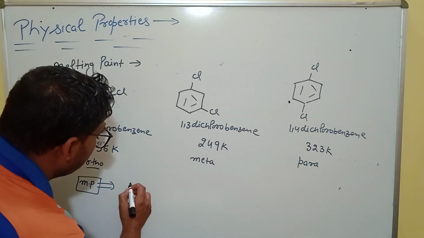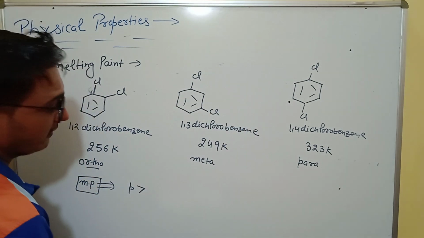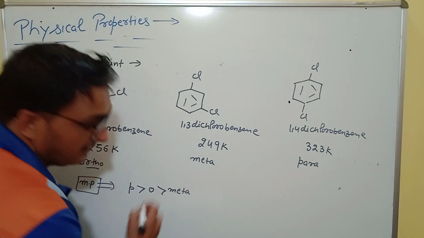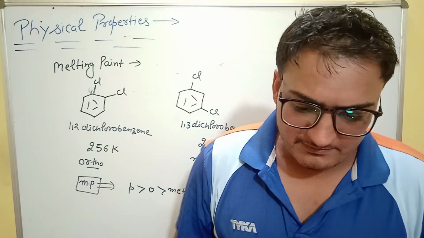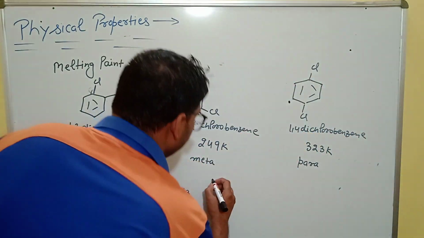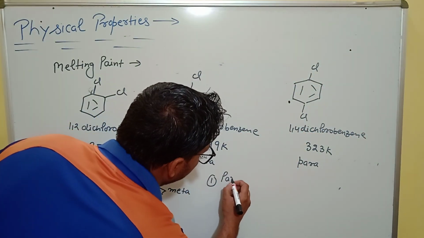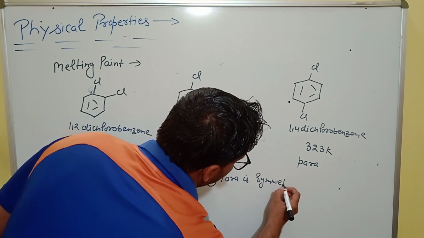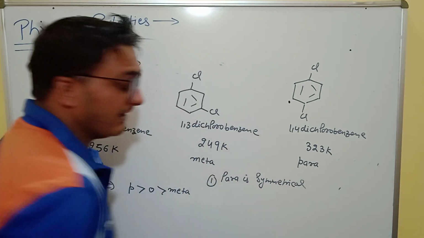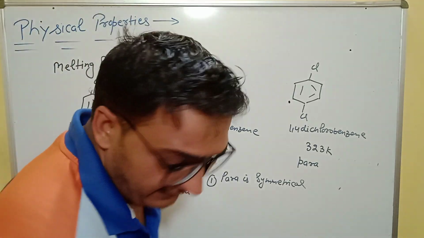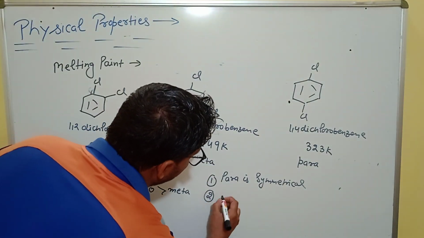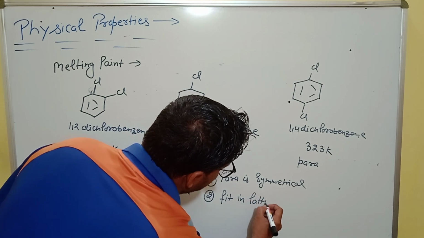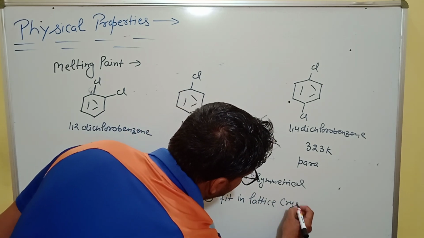The para position gives a higher melting point than ortho and meta because of symmetry. The first reason is that para is symmetrical, and the second is that it fits well in the crystal lattice.